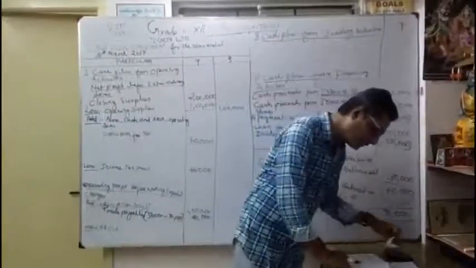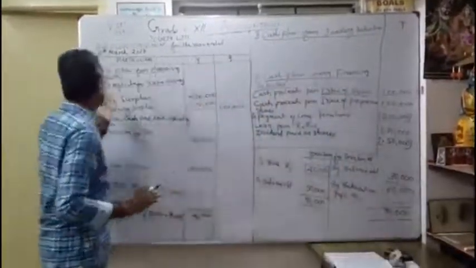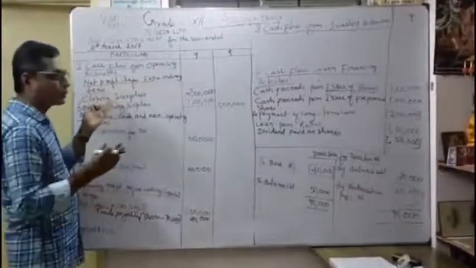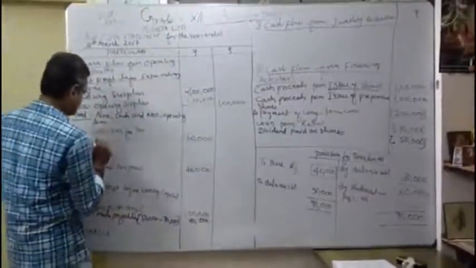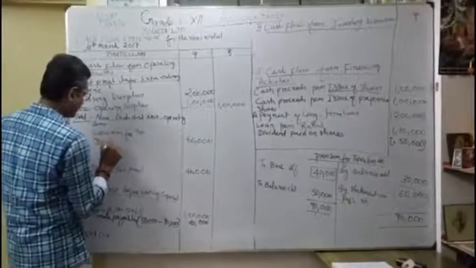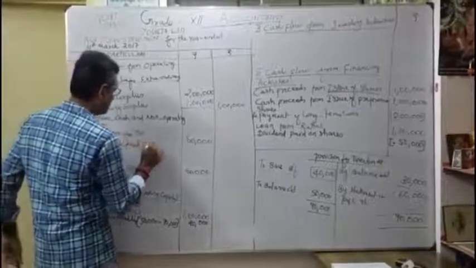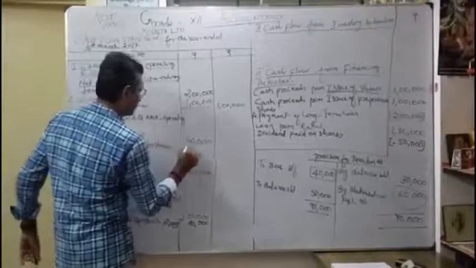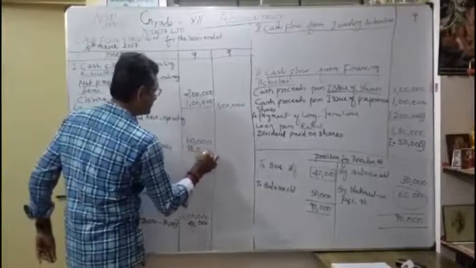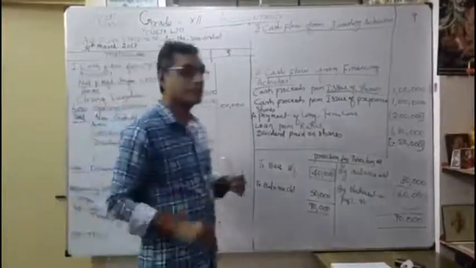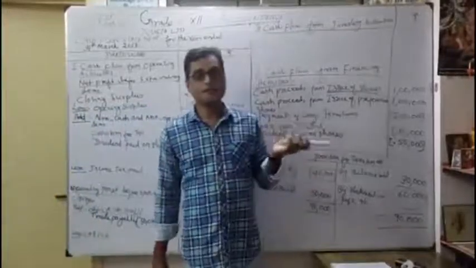So what are dividend paid on shares? I want to show where my net profit before extraordinary item going to add. Okay. So dividend paid on shares. See, earlier problem, discussed the previous problem, they given dividend, proposed dividend, last year, current year.